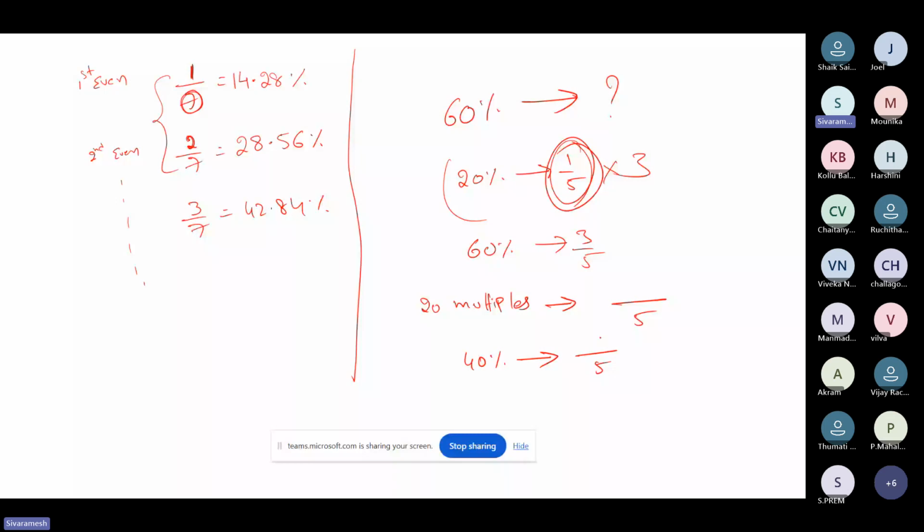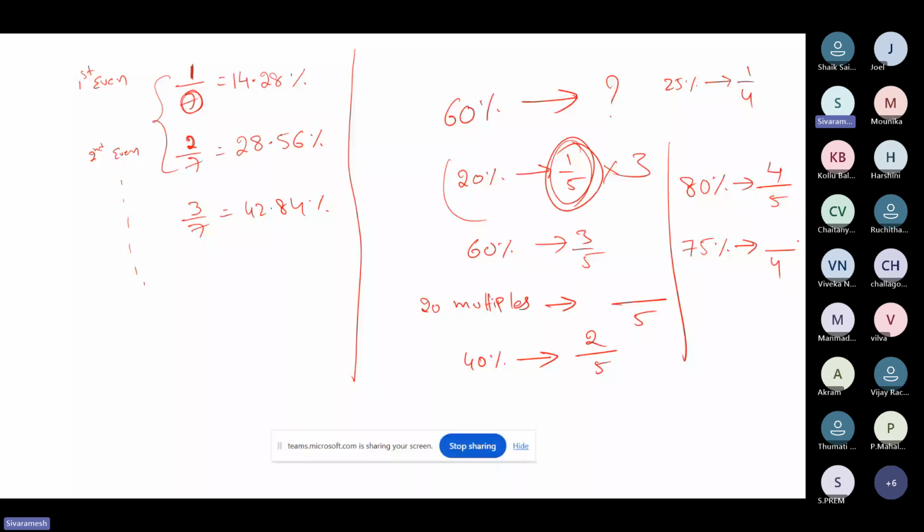That's it. Now, can you tell me the answer for 80%? 4 by 5, sir. Yes, very good. 80 also is a 20 multiple, so I write 5 in the denominator. 20 times 4 is 80, so 4 by 5. Can you tell me what is 75%? Is this a 20 multiple or a 25 multiple? 25, sir. Yes, a 25 multiple. We already know that 25% means 1 by 4, so when it is a 25 multiple, obviously 4 should be the denominator. If it is a 20 multiple, 5; 25 multiples, 4.